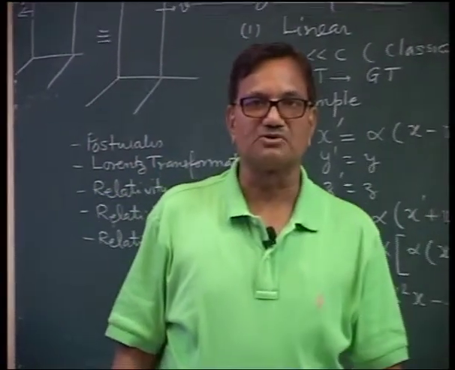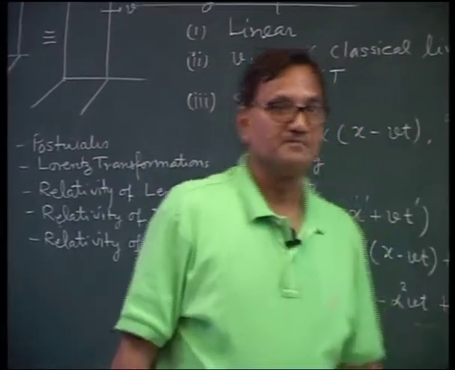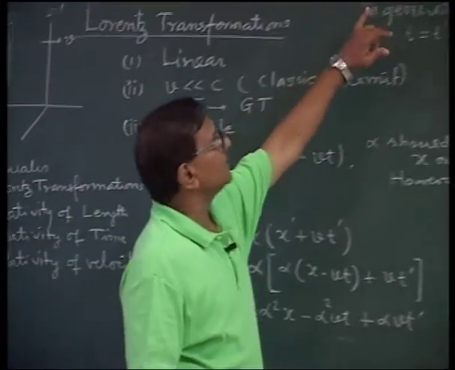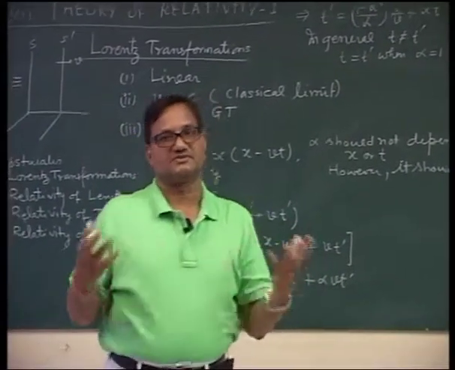Now, to find out the transformations, we have to find the value of alpha. Because we have got a value of x dash, we have got a value of t dash, y dash is equal to y, and z dash is equal to z.